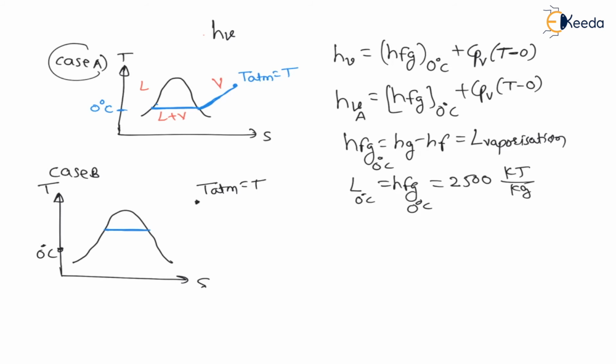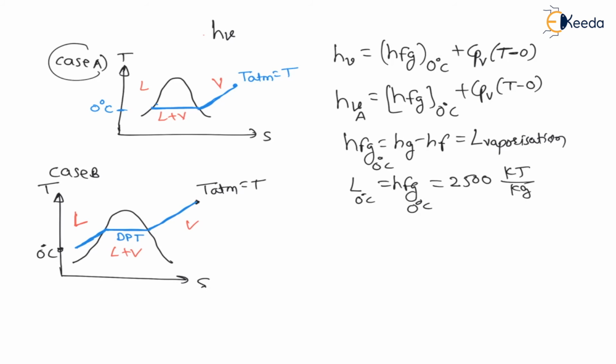Here this is the dew point temperature. Therefore, from 0 degree Celsius to dew point temperature, there will be sensible heat, and it is in liquid state. At dew point temperature, there will be a liquid plus vapor state, and from dew point temperature to atmospheric temperature, there will be a vapor state.